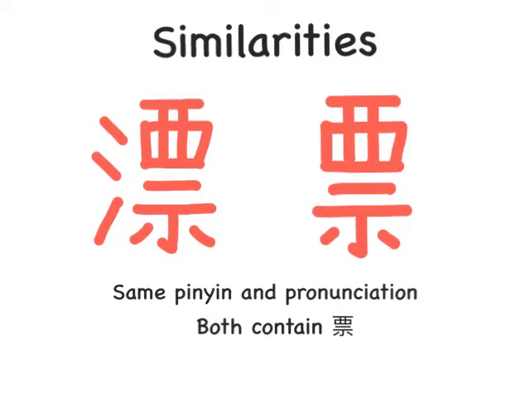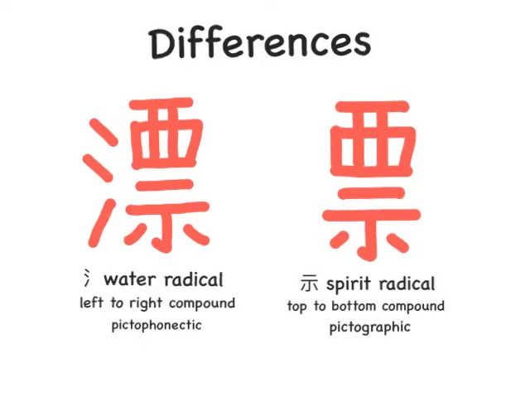Some similarities between these two characters are the pinyin and the pronunciation, so they are both pronounced piao, fourth tone. They also both contain piao. Some of the differences between these characters include the radicals, as I mentioned earlier, the structures, left to right compound versus top to bottom compound, and then also one is a pictophonetic and one is a pictographic character.